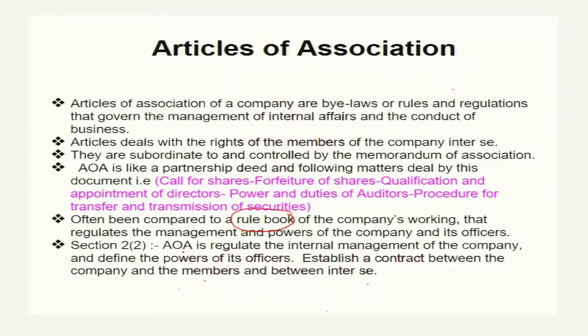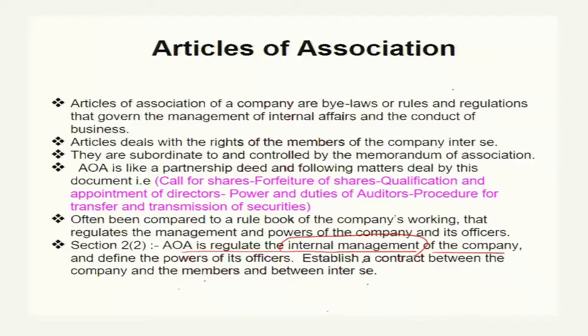Section 2 subclause 2 defines that the article of association regulates the internal management of the company. So from the very beginning we hold that this document is responsible for internal management, and external relations are governed by the memorandum of association. The article of association is subordinate to the memorandum of association. The article of association defines how we implement the conditions laid down by the memorandum of association. The memorandum of association defines what to do, and the article of association defines how to do these things.